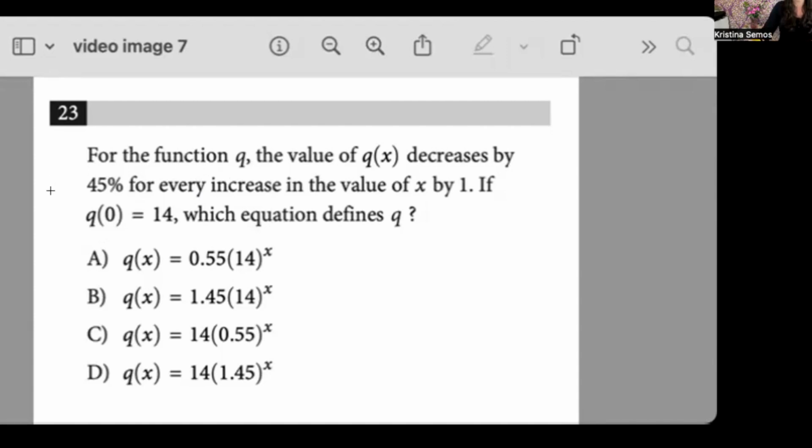So then that is going to be how you're going to find the next one. So look, I'm decreasing by 45%. I'm decreasing by a lot. I need to be multiplying by 1 minus 0.45, or 0.55. So that is an example of an exponential growth or decay problem and how you kind of need to know all parts.